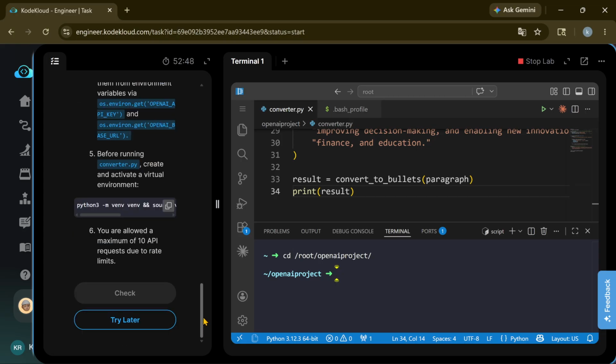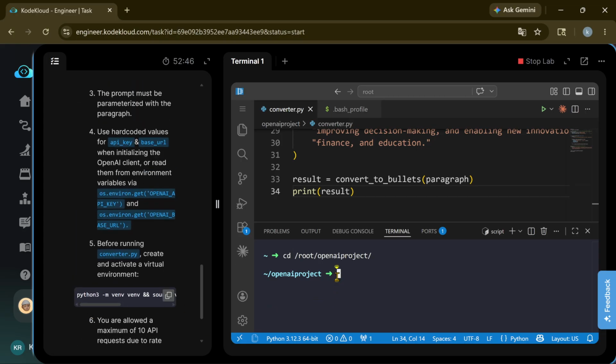Before running, we need to create an environment: python3 -m venv venv, and source venv/bin/activate.